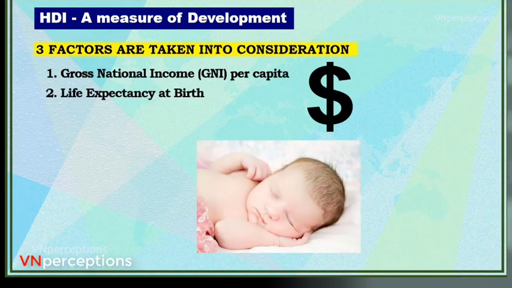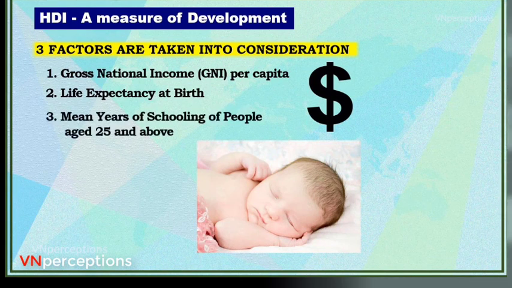Life expectancy at birth means average number of years a newborn is expected to live. Third one is the mean years of schooling of people. That is average number of years of schooling of people, up to the age of 25 years and above.